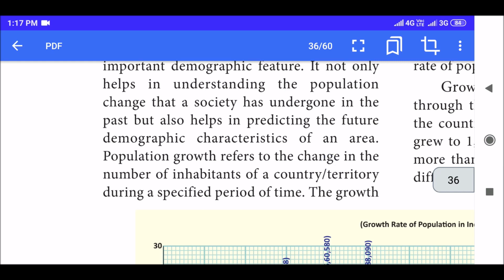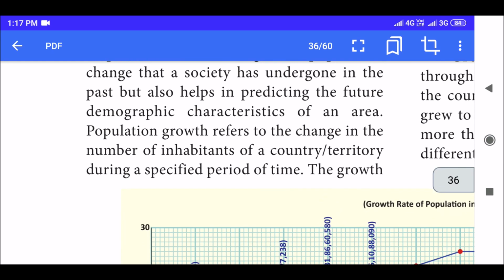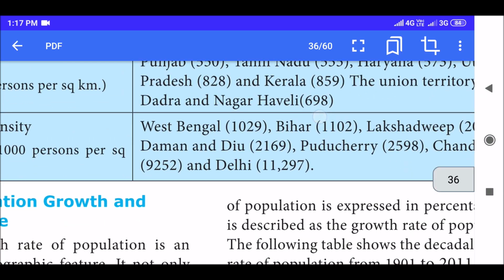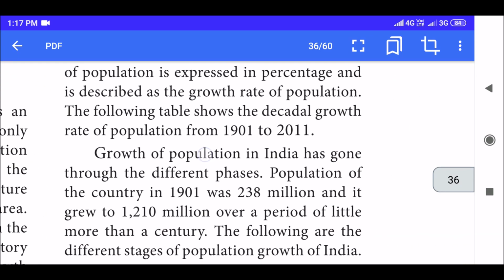Population growth refers to the change in the number of inhabitants of a country during a specific period of time. So during a specific period of time, how the population changes, that's called population growth. The growth of population is expressed in percentage and is described as the growth rate of population. The following table shows the decadal growth rate of population from 1901 to 2011. I'll explain the graph.